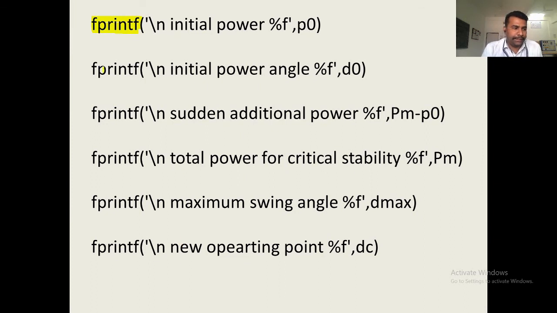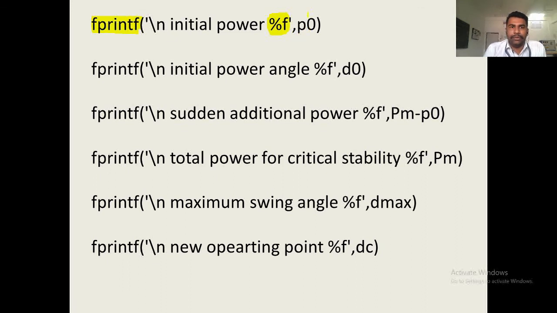So the fprintf function will work like this: fprintf, bracket, single inverted commas, \n for new line, initial power %f. Every time you put %f, because most of the time the values are decimals like 2.1, 1.0, 1.5. So you write %f, close the single inverted commas, comma,